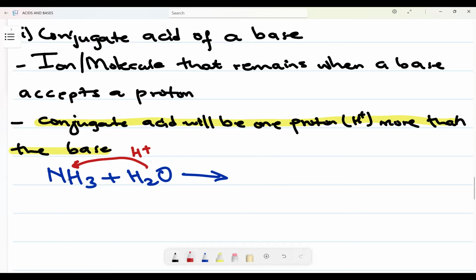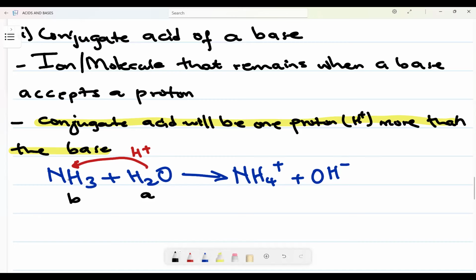Donate. So what will happen is that when this one, which is a base, accepts a proton, it will form hydronium ion. Plus now the H2O will lose and form us hydroxide ion, right?